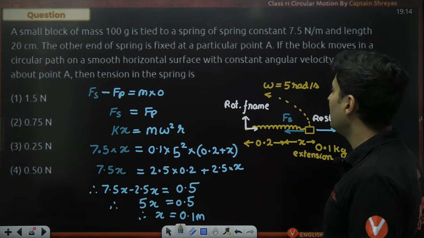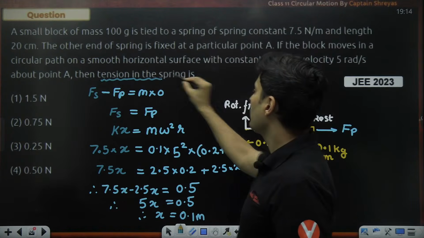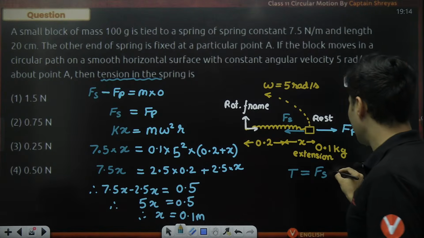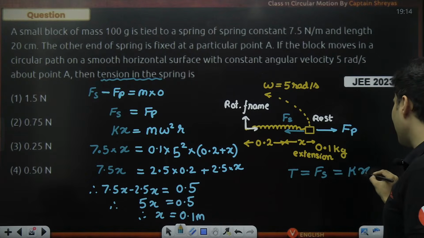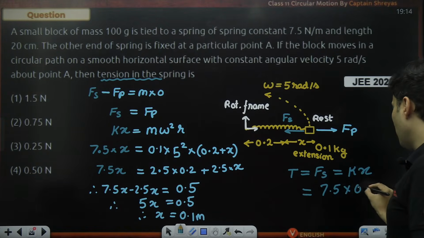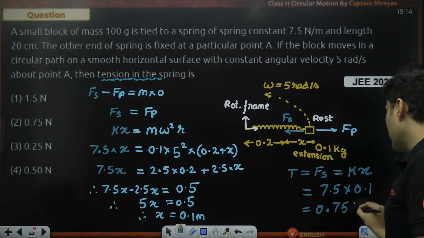Now we can find how much is the tension. The tension in the spring is asked. So remember, the tension in the coil of the spring is the spring force itself, which means it will be just kx. So k value 7.5, x value 0.1. So it will be nothing but 0.75 Newton.